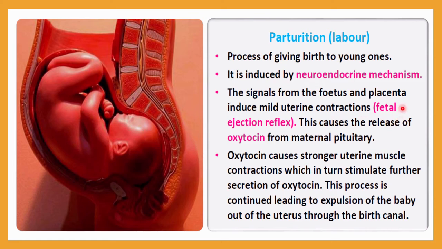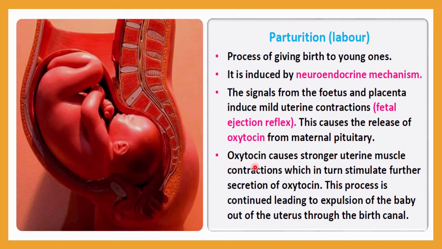Due to this fetal ejection reflex, there is a release of oxytocin. Here, the maternal pituitary gland is responsible for the secretion of oxytocin. You know very well, we have already learned in standard 11, chapter 22, that the pituitary gland has two regions. Out of that, the neurohypophysis region is responsible for oxytocin secretion, so oxytocin is released from the neurohypophysis.